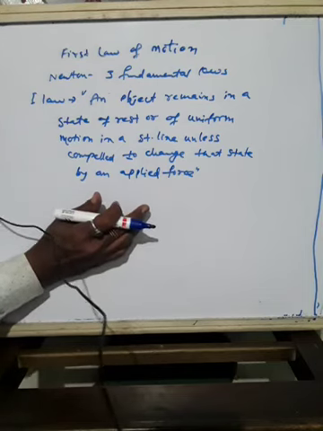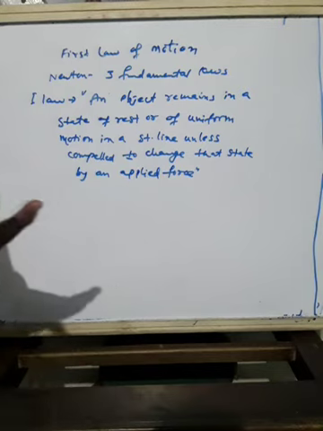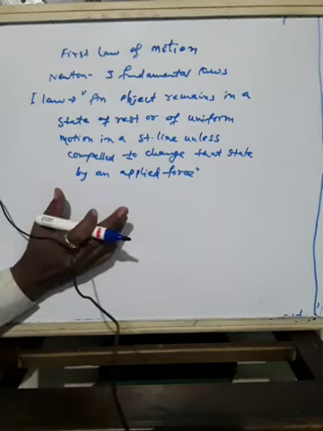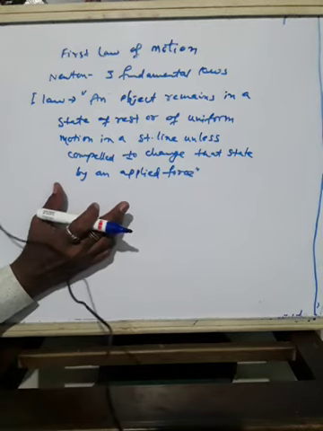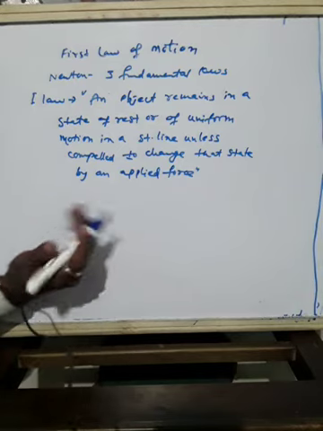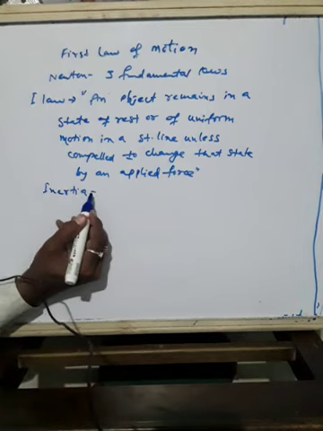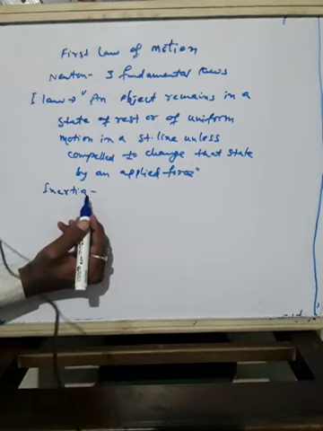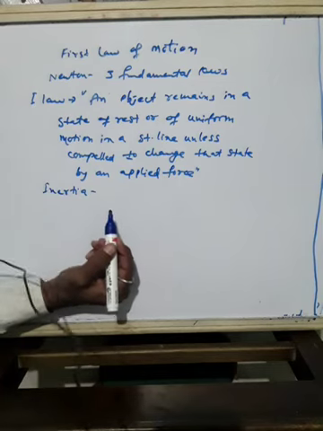In other words, all objects resist a change in the state of motion. In a qualitative way, the tendency of an undisturbed object to stay at rest or keep moving with the same velocity is called inertia. There is one more term called inertia. I will discuss one more definition here.